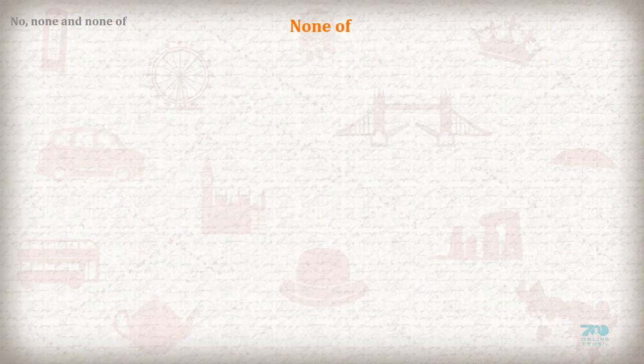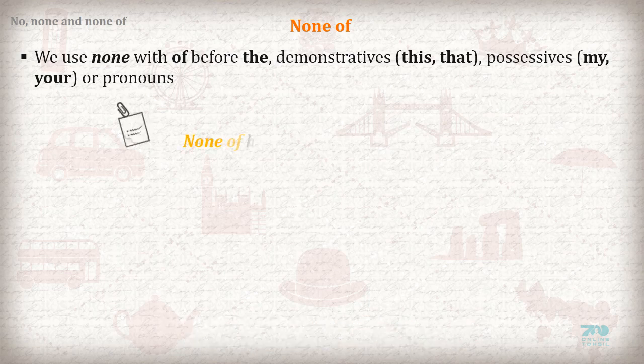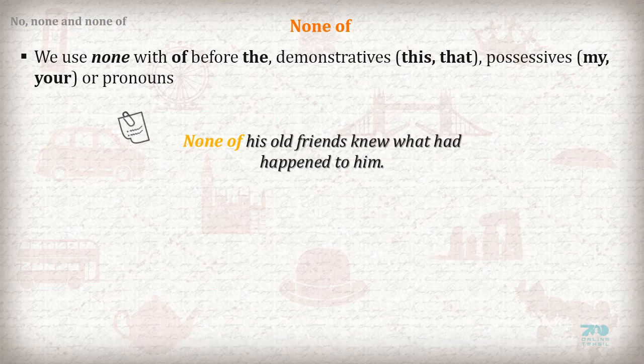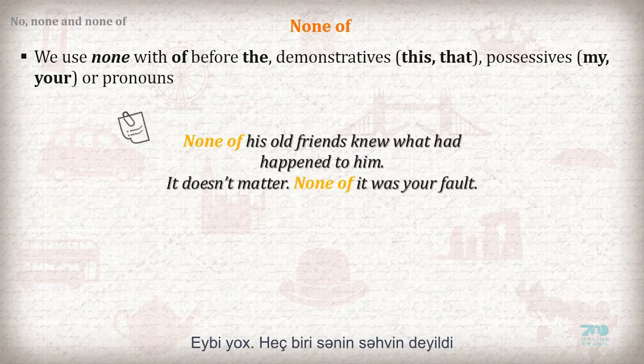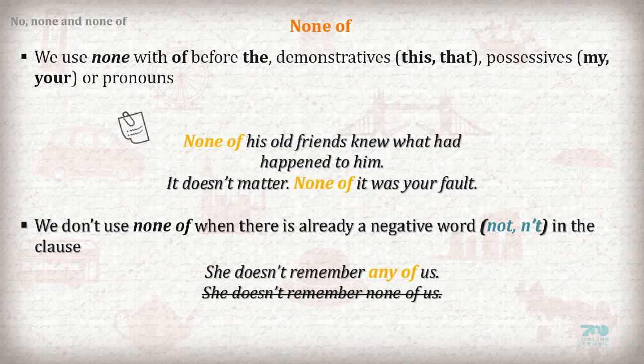None of. We use none with of before the, demonstratives this, that, possessives my, your, or pronouns. None of his old friends knew what had happened to him. It doesn't matter. None of it was your fault. We don't use none of when there is already a negative word in the clause. She doesn't remember any of us. Not: she doesn't remember none of us.